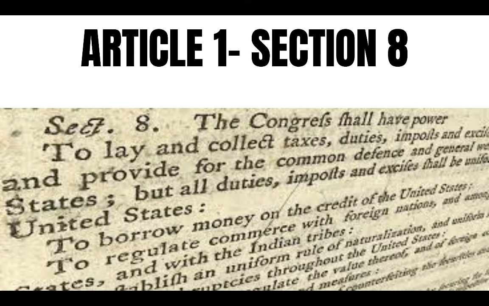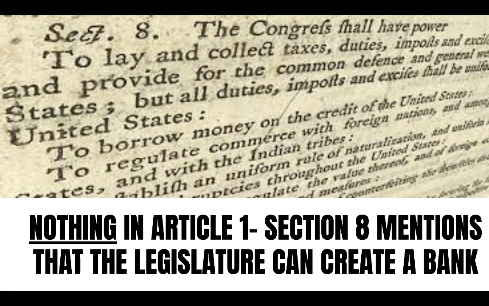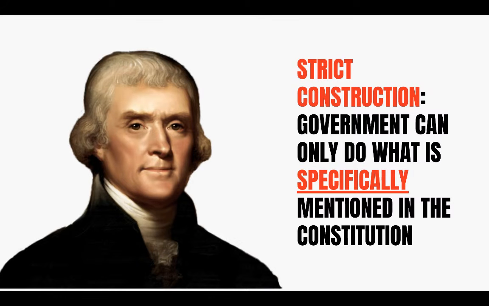Article 1, Section 8 of the Constitution lists the enumerated powers of the legislative branch, and nothing in Article 1, Section 8 mentions that the legislature can create a bank. Jefferson and his supporters believed in a strict interpretation, or strict construction, of the Constitution. And what this meant was the government can only do what is specifically mentioned in the Constitution. Since the Constitution did not give Congress the explicit power to create a bank, the national government cannot do it.